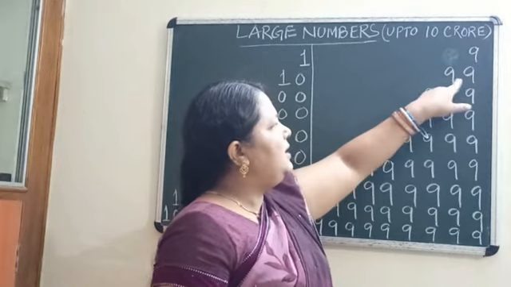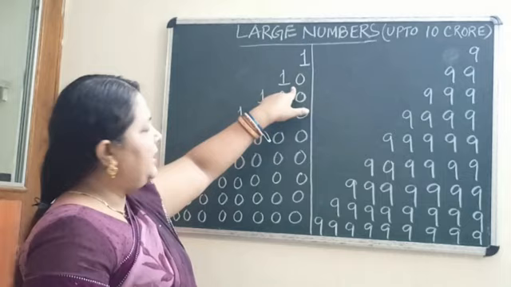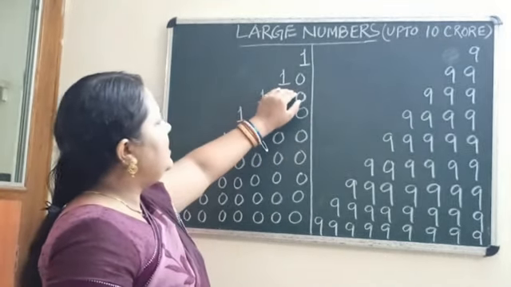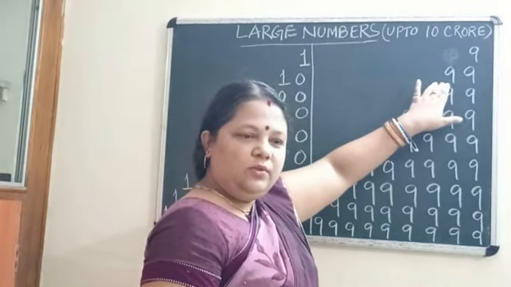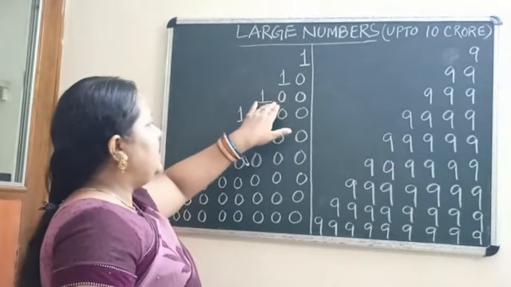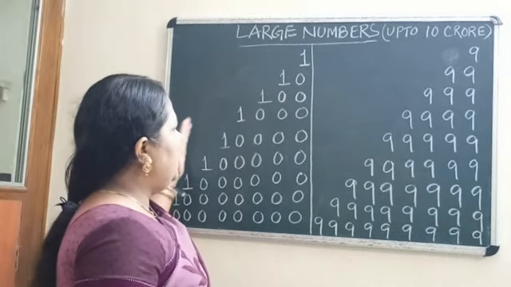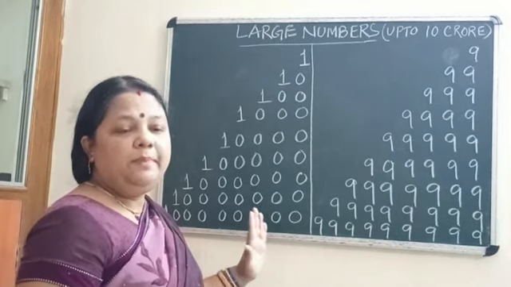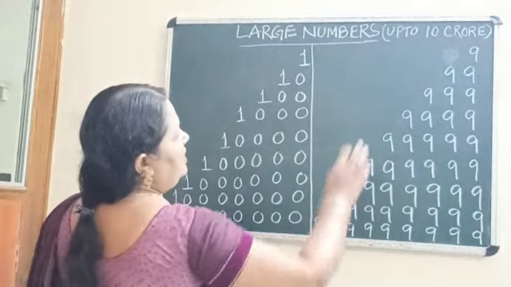Then comes the next. How many digits are here? 2 digits. Here also 2 digits. Here it is 10, here it is 99. That means this is the smallest 2 digit number and this is the largest 2 digit number. This is the largest 3 digit number, this is the smallest 3 digit number. Like this, these are the smallest and these are the largest numbers according to how many places we are counting.